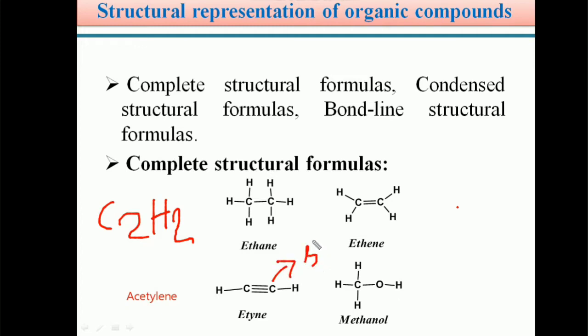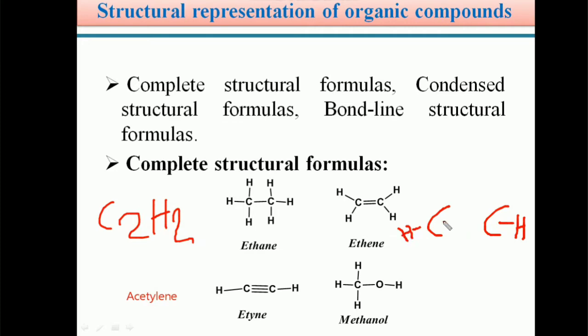As a result of sp hybridization, carbon has two sp hybrid orbitals. Of the two sp hybrid orbitals, one forms a bond with hydrogen, and the other forms a sigma bond with the other carbon.